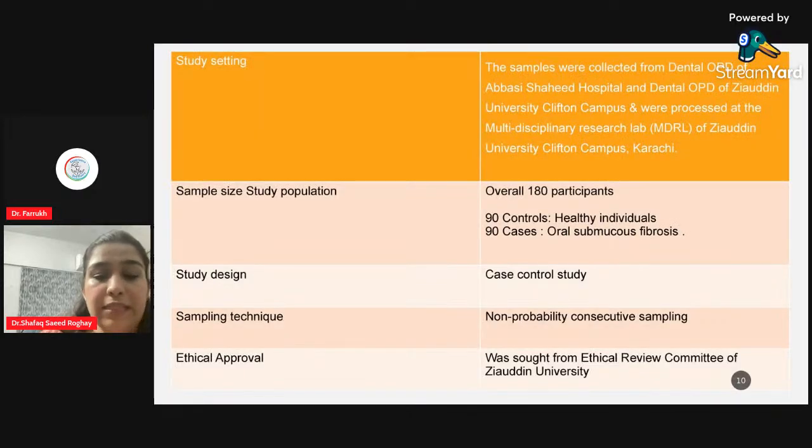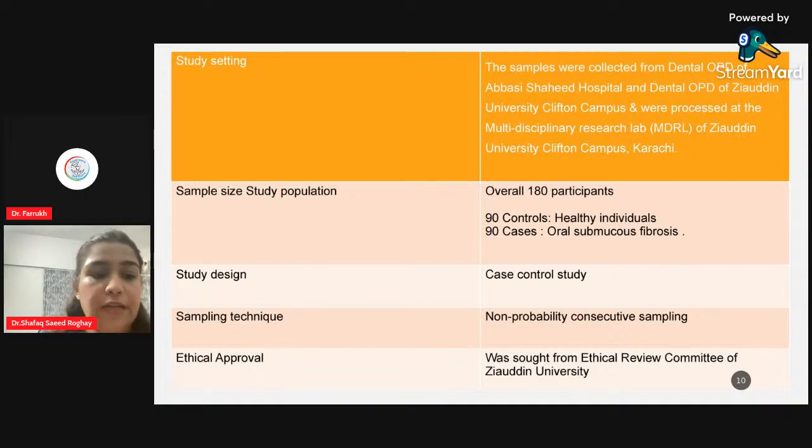What I did in my study was I collected the unstimulated saliva from the patients who reported to the dental OPD of Abbasi Shahid Hospital and Ziauddin University Clifton campus, and all the saliva was processed after being centrifuged in the multidisciplinary research lab of Ziauddin University. Overall, I inducted 180 participants in my study, out of which 90 were considered as controls, that is, they were the healthy individuals. They had no other kind of disease.